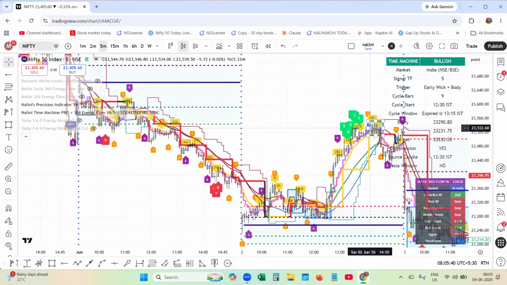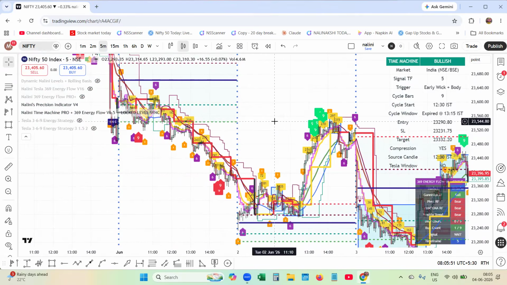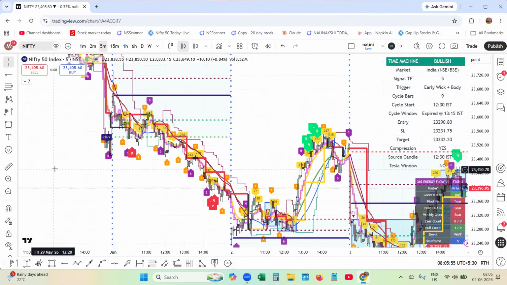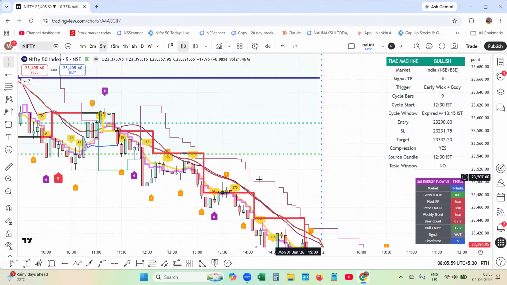This is a natural pullback. The market makers do not pull back on the same day. They will do it on another day. You will get confused that the market is going to go up. You can see where the price came and stalled. If I go to this time cycle, 135, that is the time.